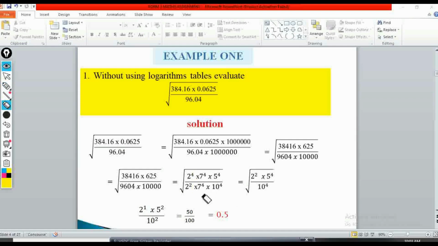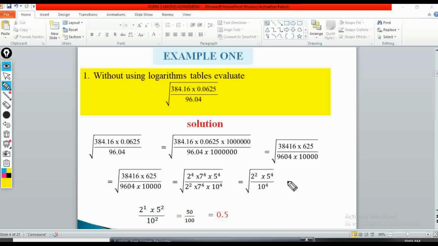Now once they cancel out, then you are going to have 2 raised to power 4, and then on the denominator side you also have 2 raised to power 2. So 2 raised to power 4 divided by 2 raised to power 2 is the same as 4 minus 2, which is 2 raised to power 2. Okay, so we'll have here 2 raised to power 2, and then 5 raised to power 4 will remain where it is, and then on the denominator side we'll also have 10 raised to power 4.